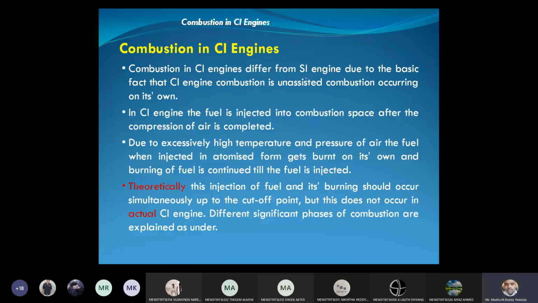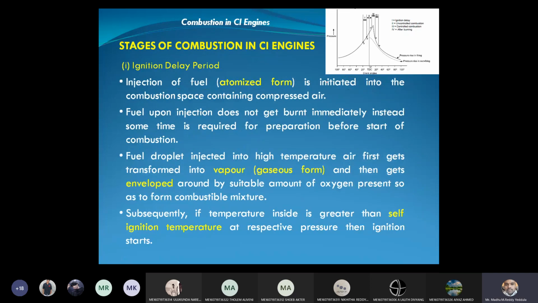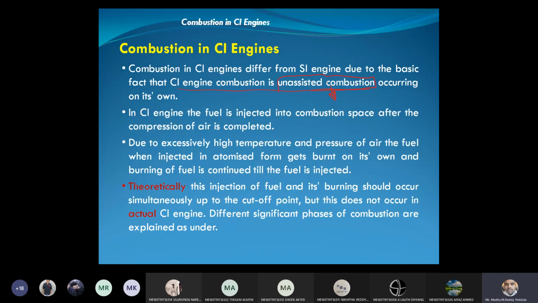So the combustion in CI engine differs from SI engine due to the basic fact that CI engine combustion is unassisted combustion. What is meant by unassisted combustion? Occurring on its own. Unassisted means we are not using any spark plug, we are not using any spark to start the combustion. Automatically, the high temperature air present within the engine cylinder will be used to start the combustion. That is the reason the CI engine combustion is called unassisted combustion.